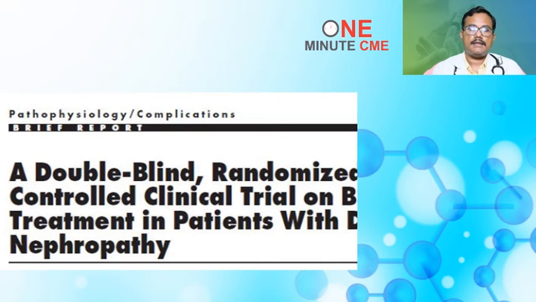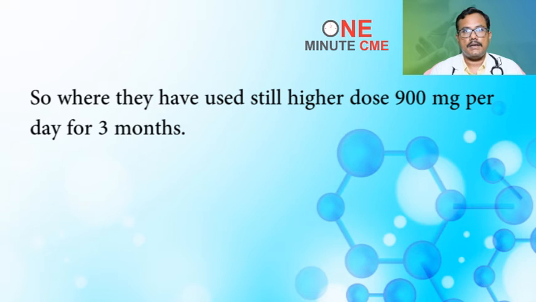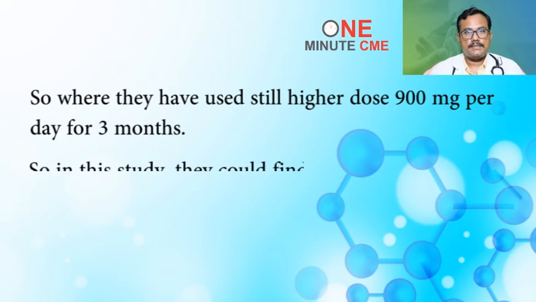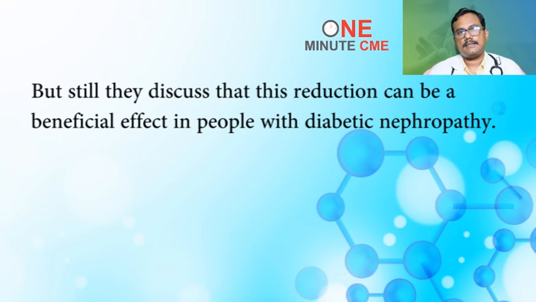There is another clinical trial where they used a still higher dose, 900 milligrams per day for 3 months. In this study, they found a significant increase in the thiamine concentration, and a reduction in urine albumin excretion over the observation period, but it did not reach statistical significance. But still they discussed that this reduction can be a beneficial effect in people with diabetic nephropathy.